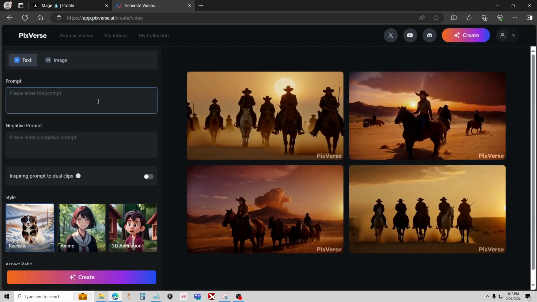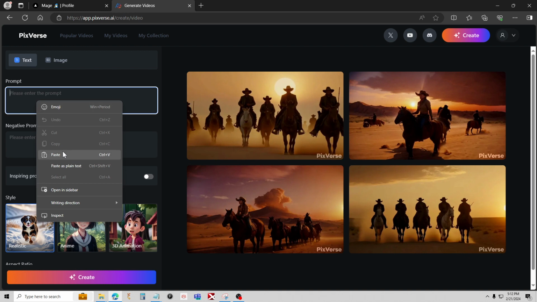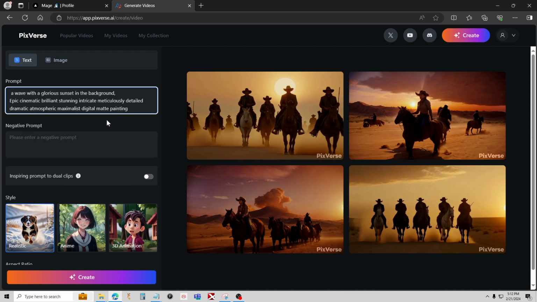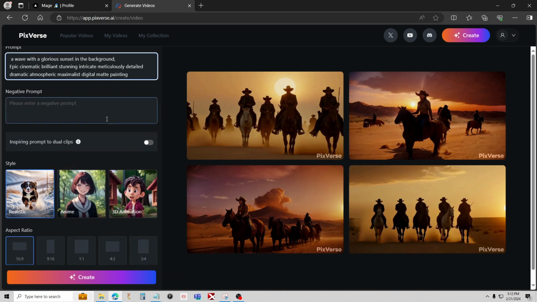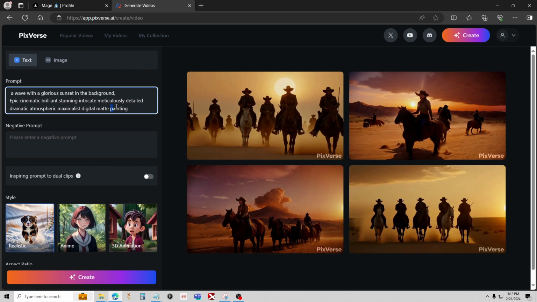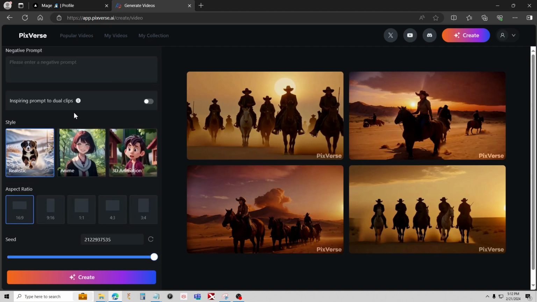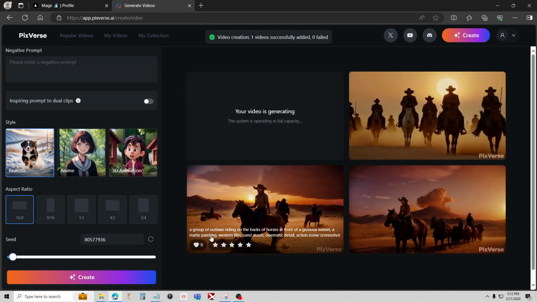Okay, so let's go ahead now. I'm going to just put the prompt in there as is. I don't think I changed it much. And let's see. I'm going to get rid of just the painting on the end there. I'll just get rid of the matte painting. I don't think I changed it at all in the other one, but let's go ahead now and just run this. I'll just flip the seed a little bit. All right, let's go see how the prompt comes out.